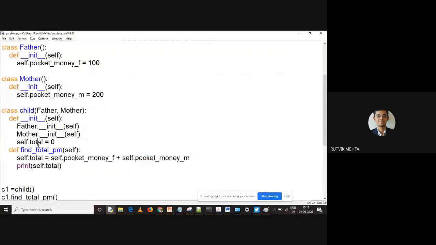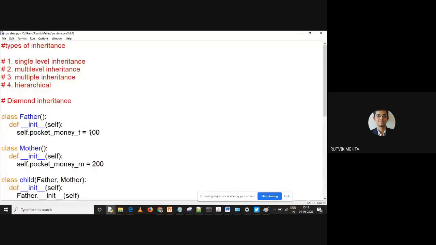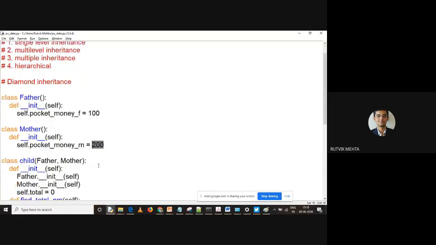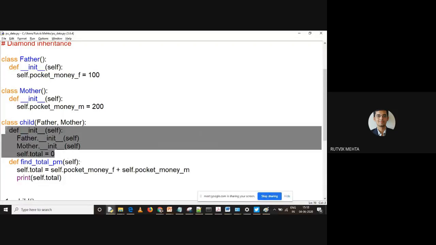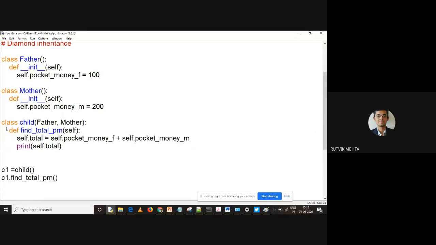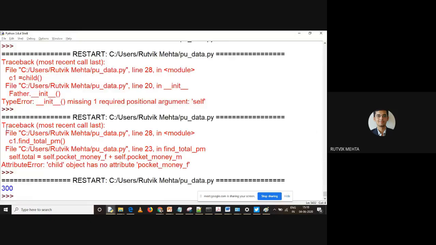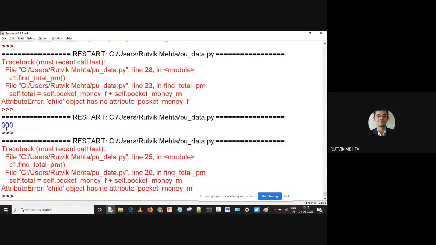So we have taken 100 from this point and 200 from this point, which is inherited here, right? So these two variables will be present in this particular constructor. And then what we are doing over here, we are finding the summation of these two. Now let us say if I remove this, and let me call this find total again. See this, it is saying pocket money is not present.